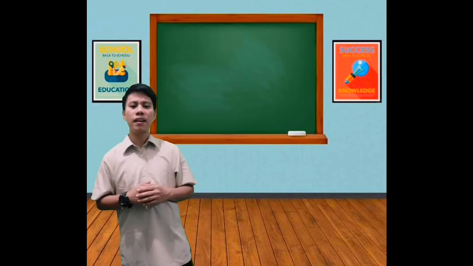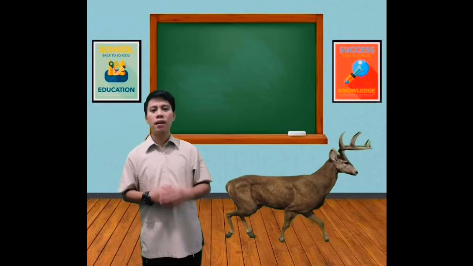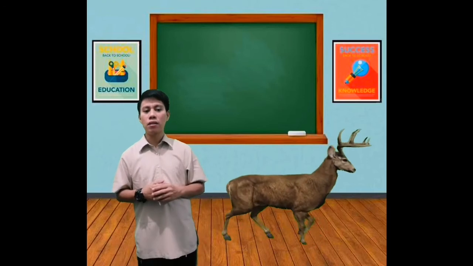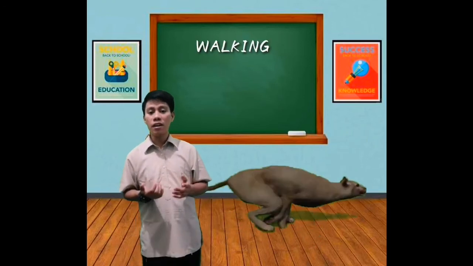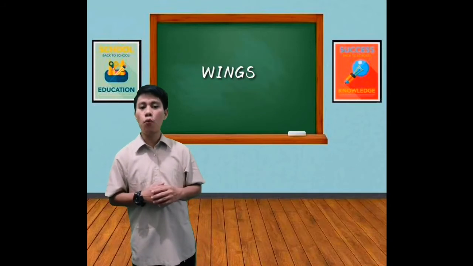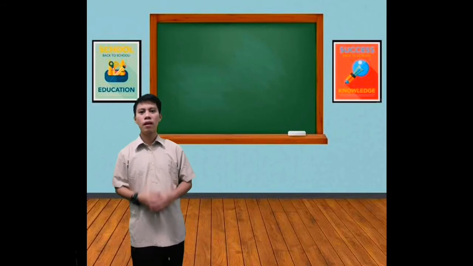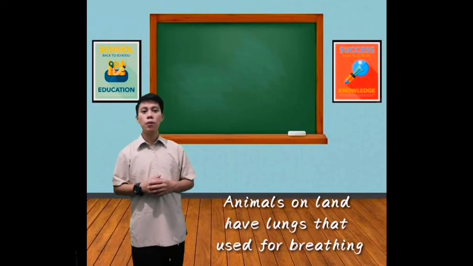Mayroon ding ibang parte ng mga animals na ginagamit sa paggalaw or movement. Some animals have legs which they use for walking, running, or swimming, while some animals have wings which they use for flying. Animals on land have lungs for breathing.